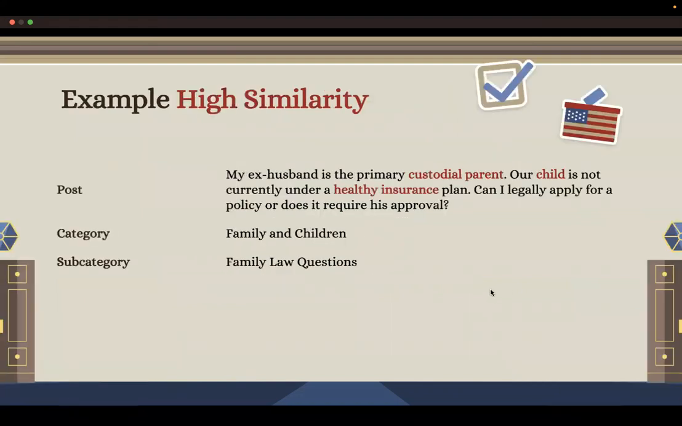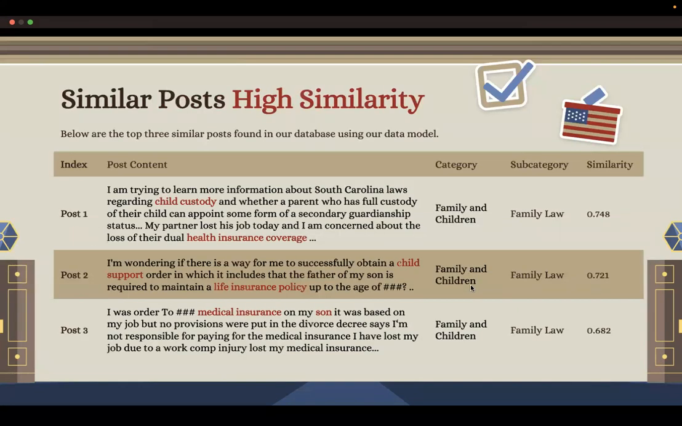In the first example, the new post is under the category of family and children. It is about approval from parents and a child's health insurance. Since family and children has the largest number of cases, our data model is able to find a large number of similar posts responded to before. The top 3 are listed here with similarity scores above or around 70%.